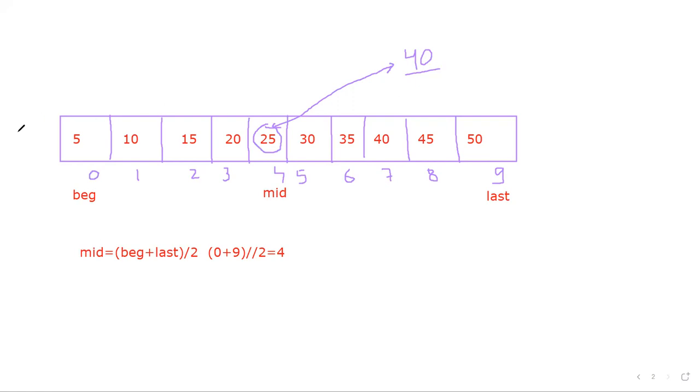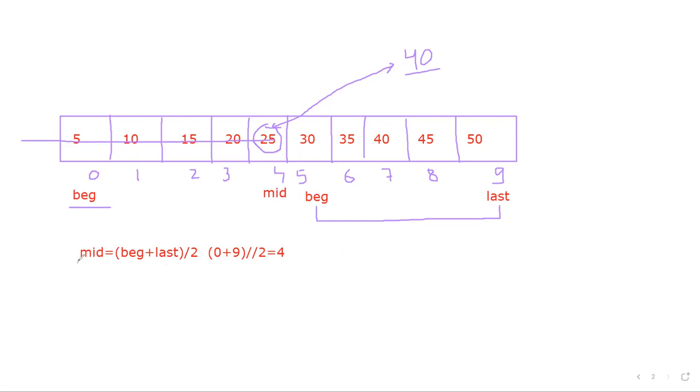Okay, so what you have to understand is that my search value is greater than mid. So instead of searching at the left side of mid, I can shift my beginning to the right side. It means I can shift my beginning over here at mid plus 1 position. So for the next loop, this is my beginning and this is my last. Or you can say this is my collection.